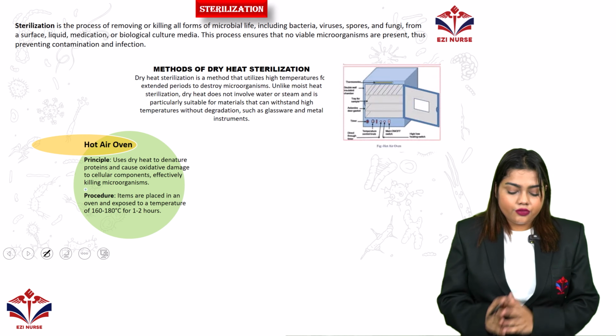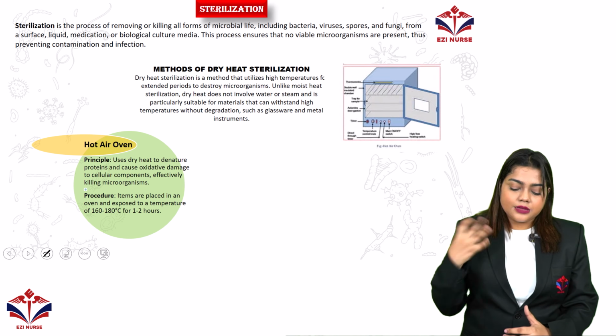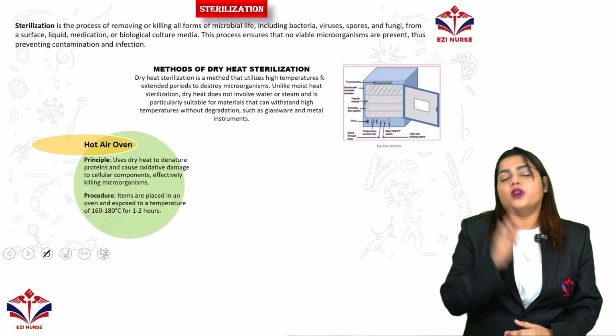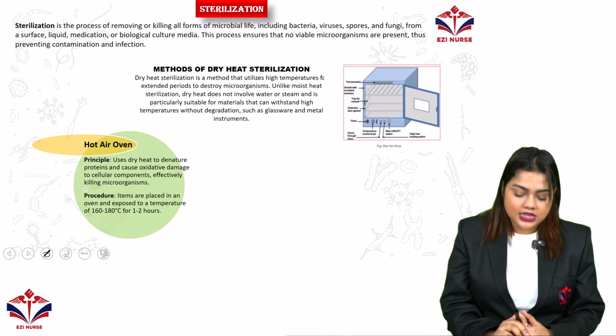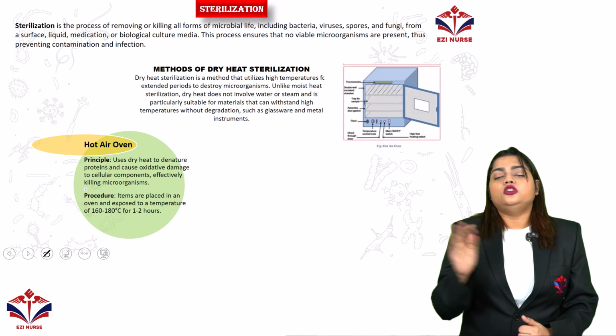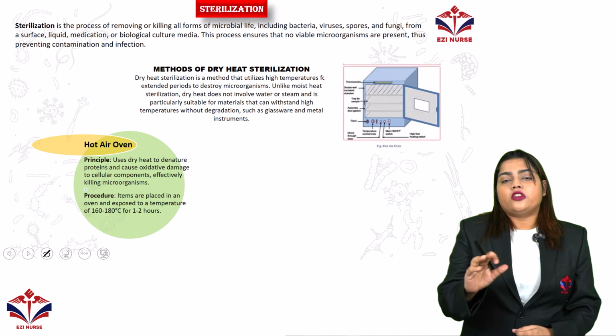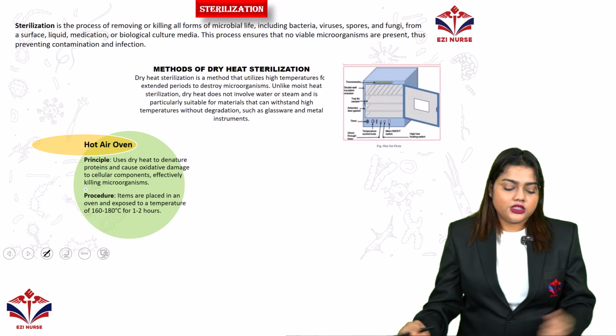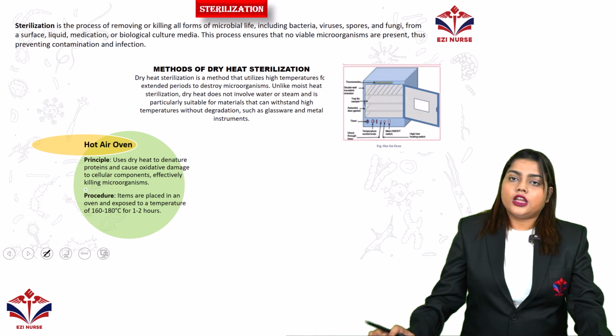Now in the procedure, we place the materials in an oven which is exposed to a temperature of 160 to 180 degrees Celsius for 1 to 2 hours, and all the microorganisms will be killed or the organic matter will be damaged. So this is about the hot air oven.